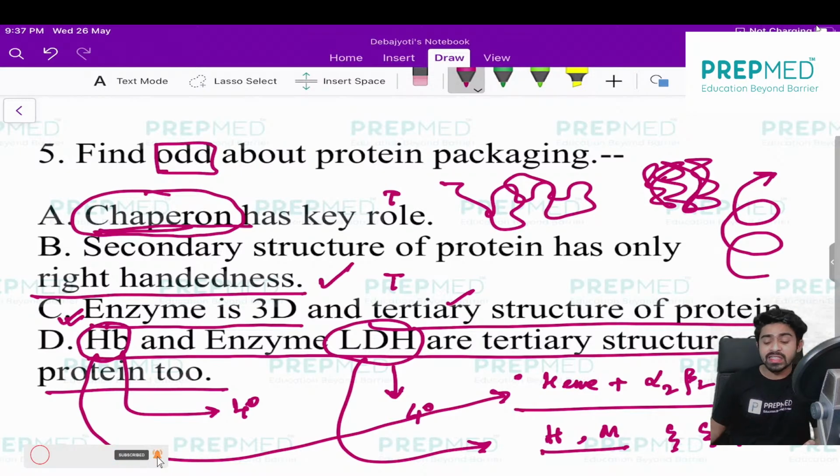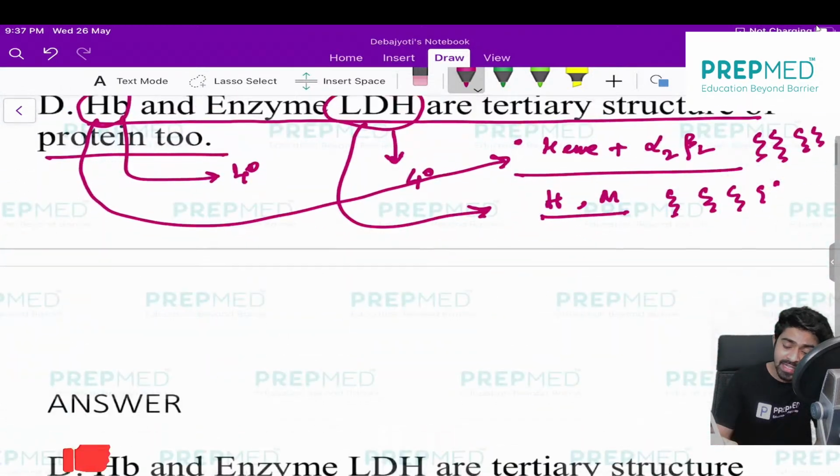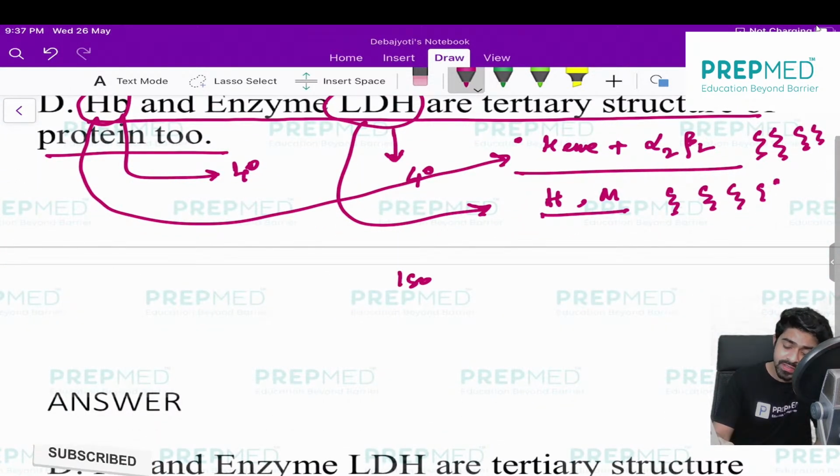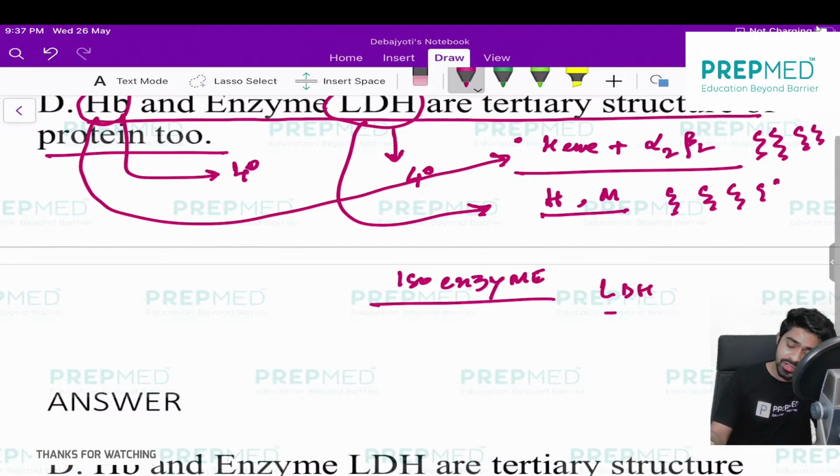So LDH is a very exceptional enzyme because, first of all, it is also considered an isoenzyme. I think you know the concept of isoenzyme. In your body, LDH is present in 5 types, 1, 2, 3, 4 and 5.